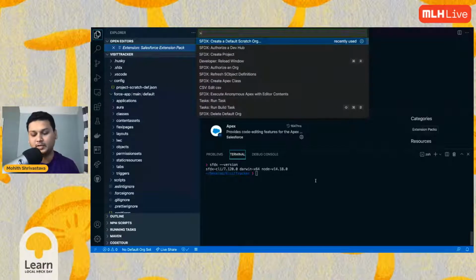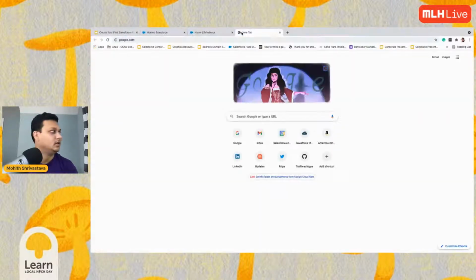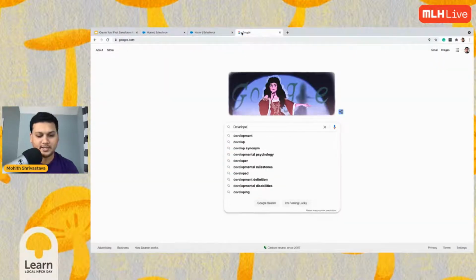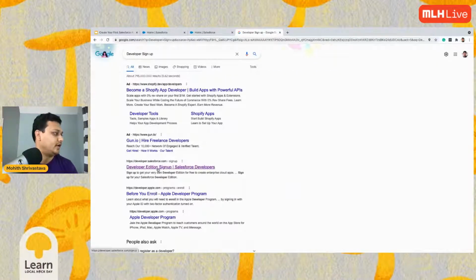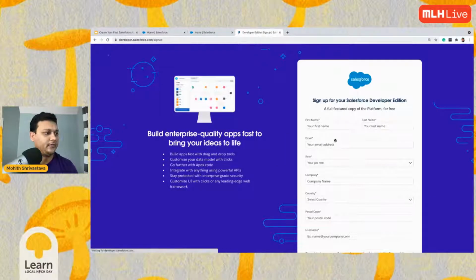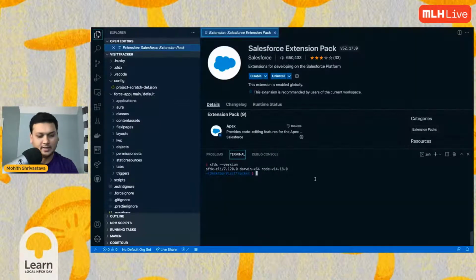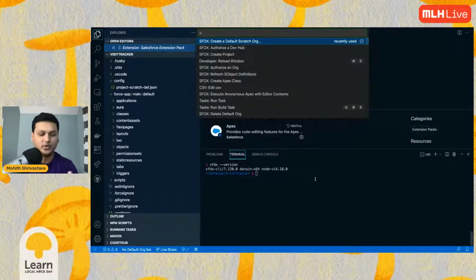I'm assuming at this point you also have the developer org sign up. If you have not signed up for the developer org, just Google for developer org sign up, and sign up for a developer edition org here. Once you do that, you come back here.